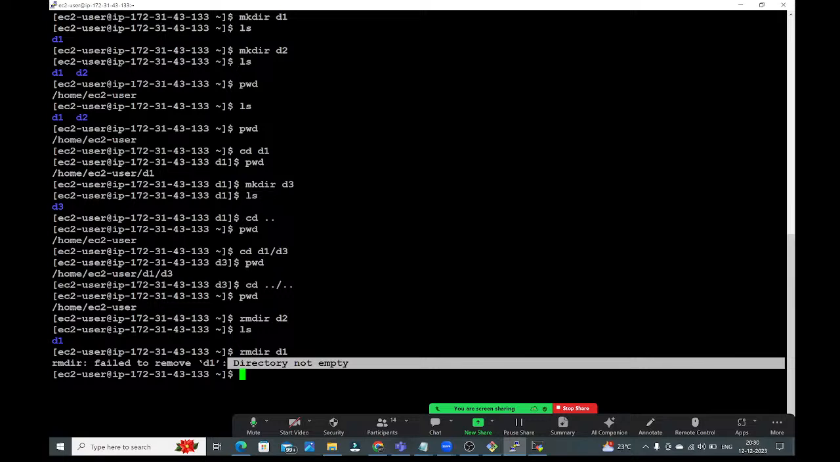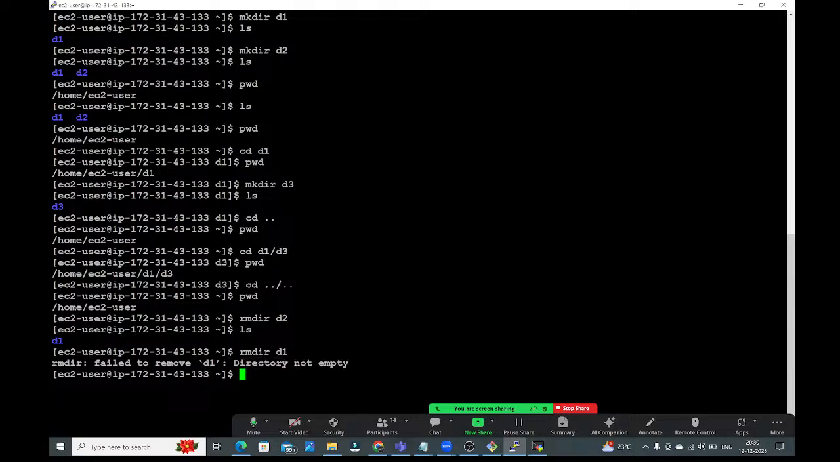Failed to remove D1, directory is not empty. By using rmdir, what type of directories can we delete? Only empty directories we can delete. If you want to delete non-empty directories, then use rm -r d1.